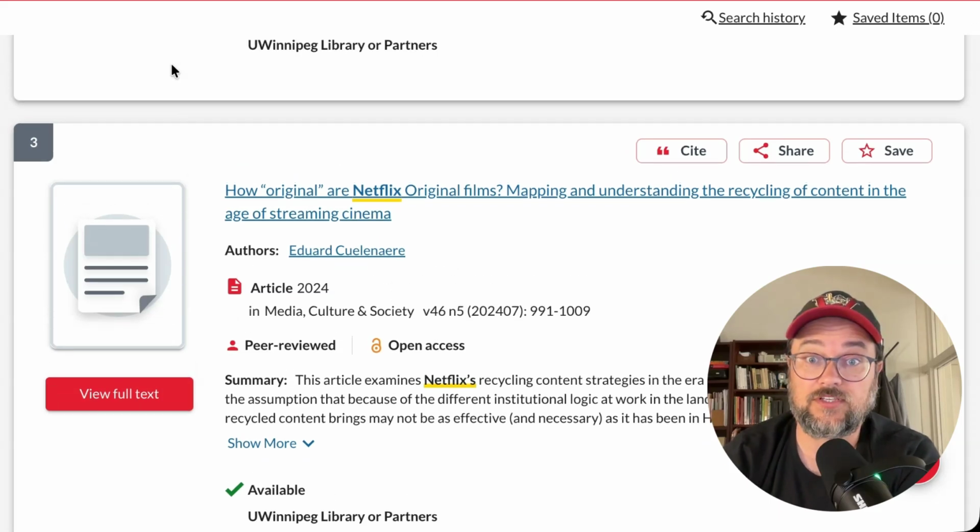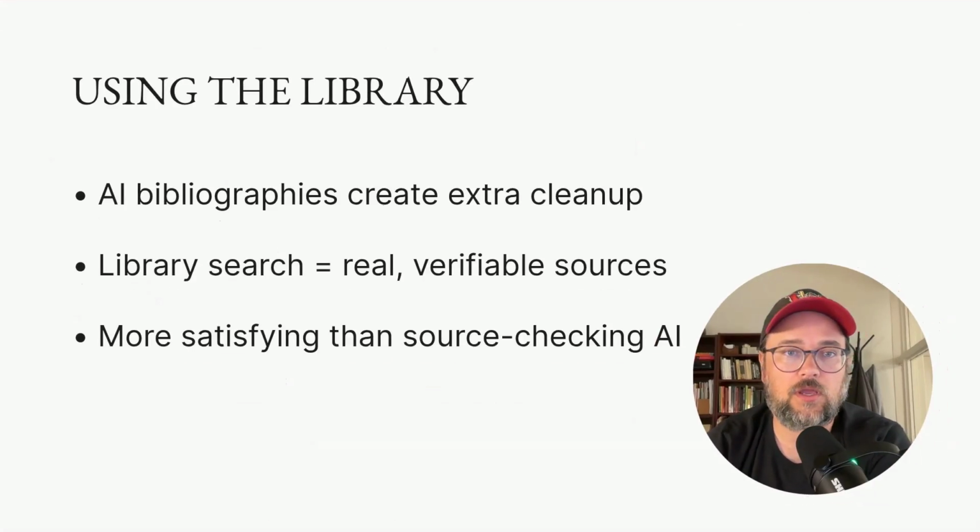These are real sources that exist, and they're going to be generally higher quality than the stuff that you find through AI platforms. It might feel like extra work in the beginning, but if you imagine the tedium of going through this list of 14 different sources, many of which are invented or incorrect, you start to realize that it's actually not more work to use the library.